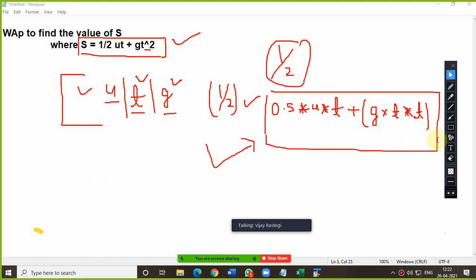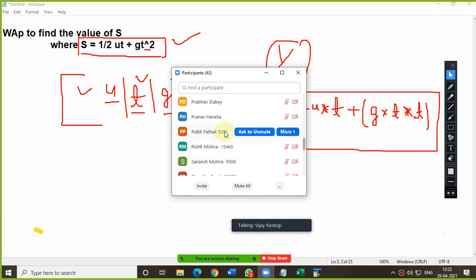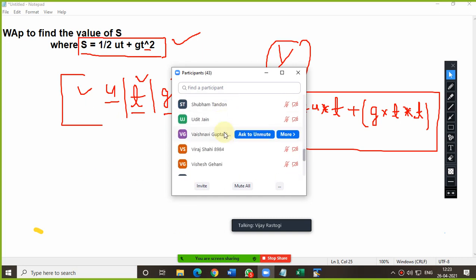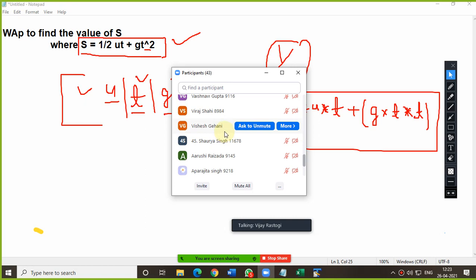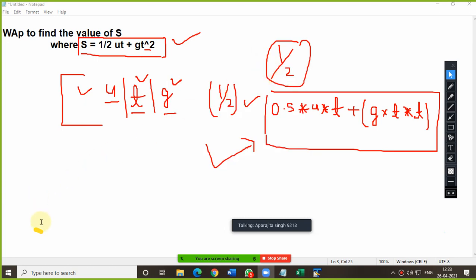Can I rub this? Do it fast. Pulkit Pathak, Udit Jain, Vaishnavi Gupta, Viraj Shahi, Vishesh Gyani. Are you getting these programs, beta? Yes, sir. Are you facing any problem, beta? No, sir. So please try to post the solution in the GCR, okay? Okay, very good.